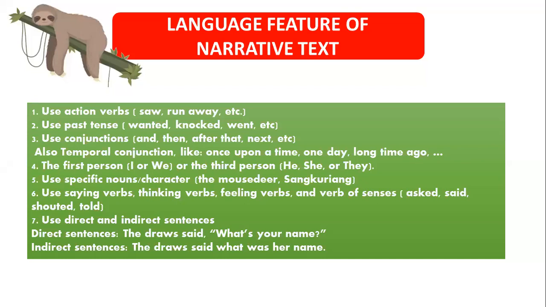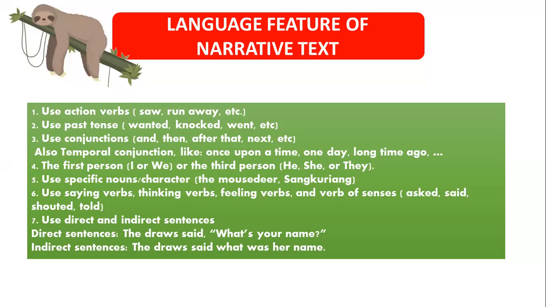Language features of narrative text. First, use action verbs. For example, sail, run away, etc. The second, use past tense. For example, went, knock, won. The third, use conjunctions: and then, after that, and next.